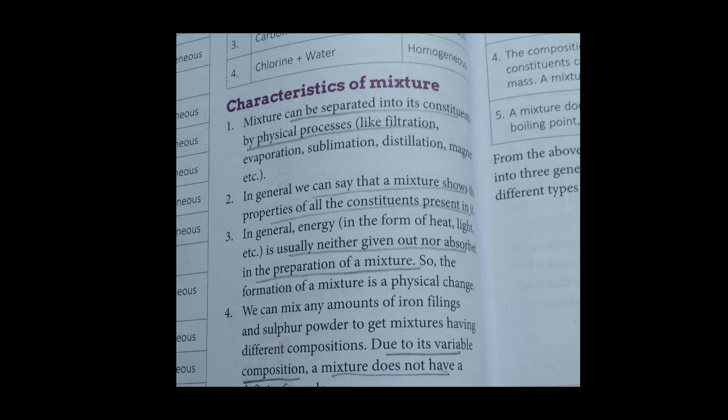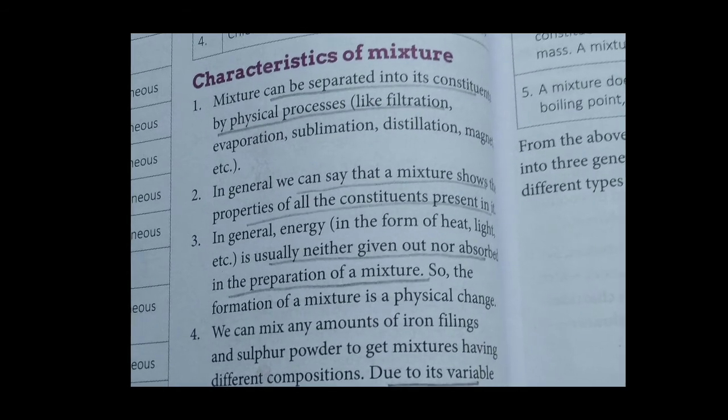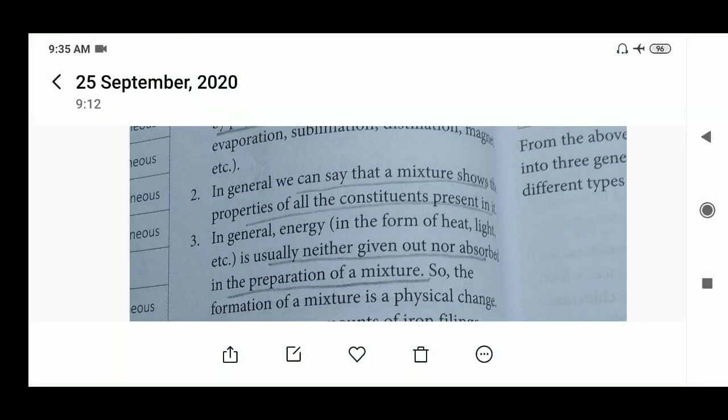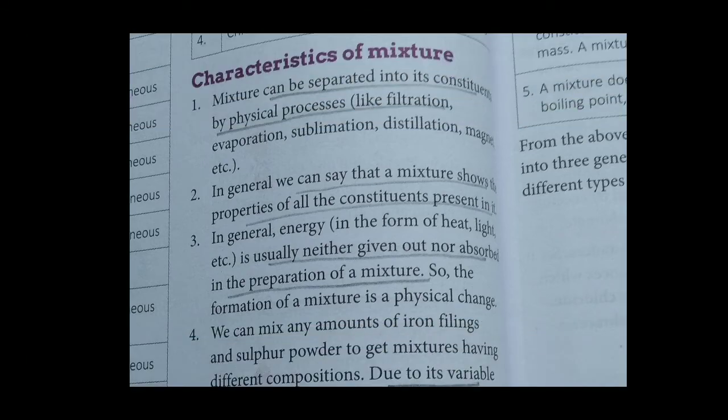Then next we have to learn about mixture. We have learned that mixture is a substance which is made up of two or more different elements or compounds, mixed in any ratio, in any proportion. Now a little bit of characteristics we have to learn. So what is the mixture? A mixture can be separated by physical process. Now how it can be separated we will learn in the next video. A lot of methods are there for separation.